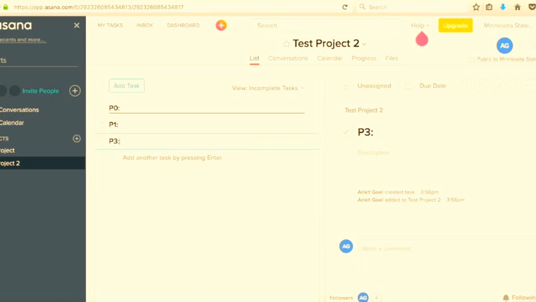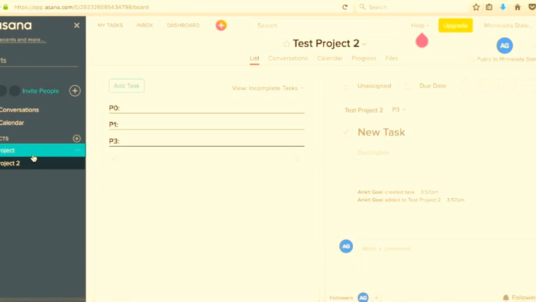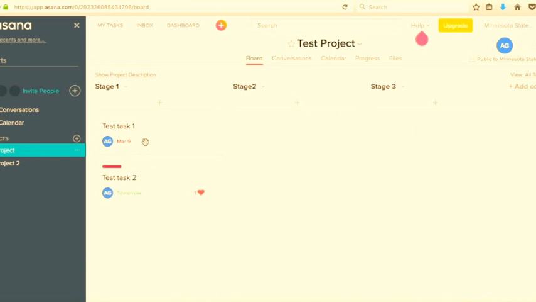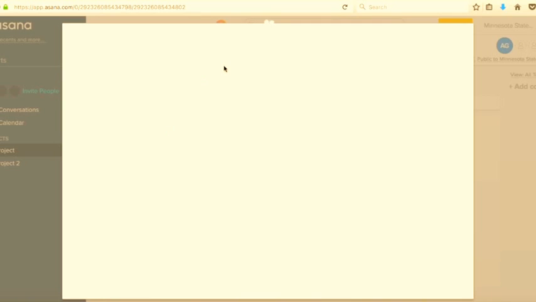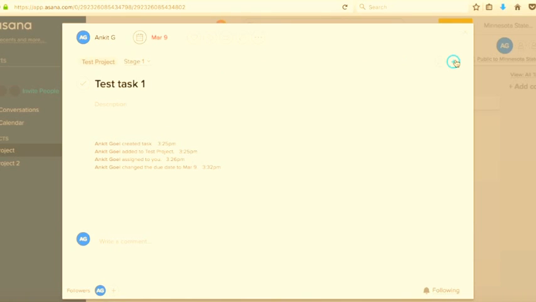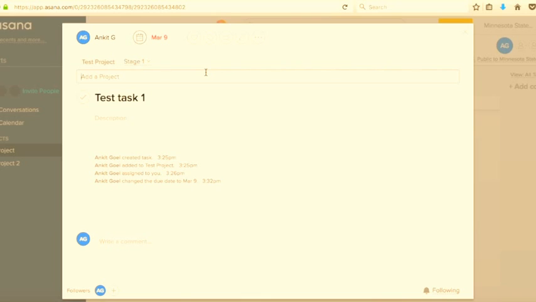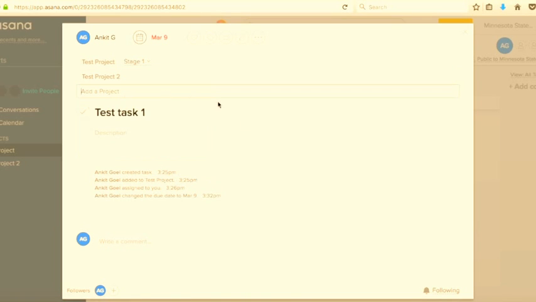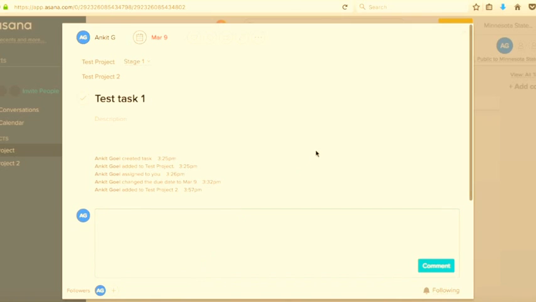So what I'm planning on doing here is I want to share a particular task. Test task 1, I want to share this task in project 2. We can do this by clicking on the task, then clicking on the plus button, typing in the name of the project, test project 2, and that's it.